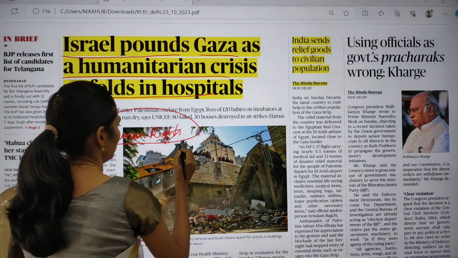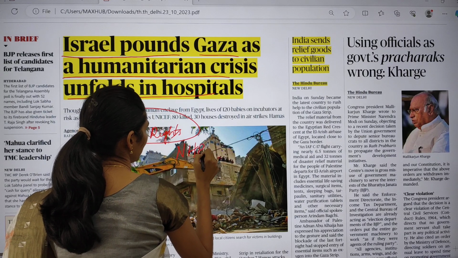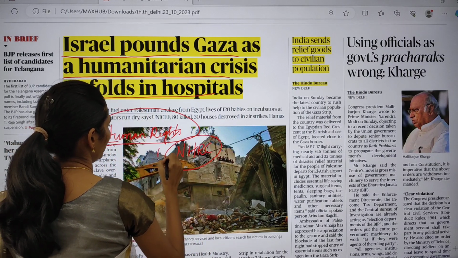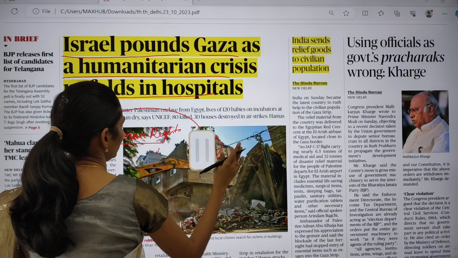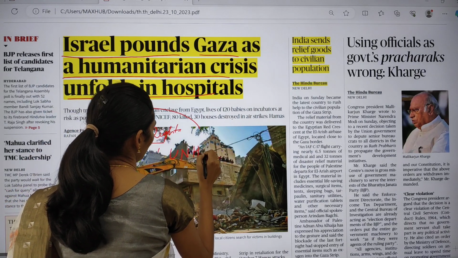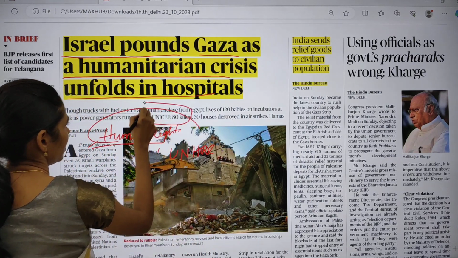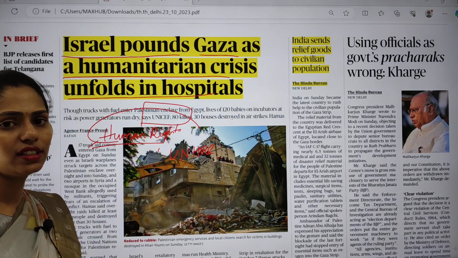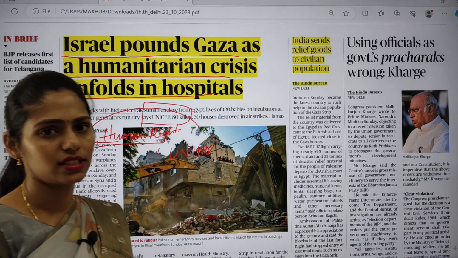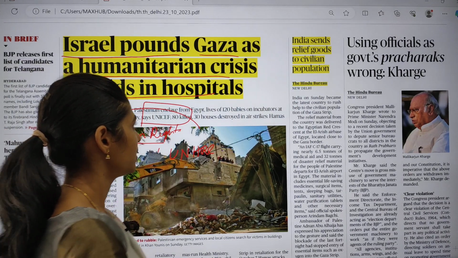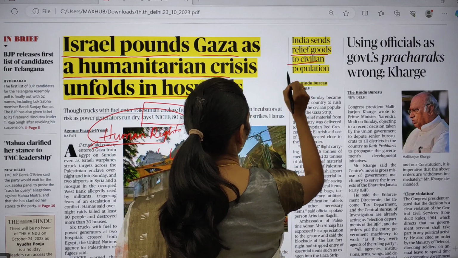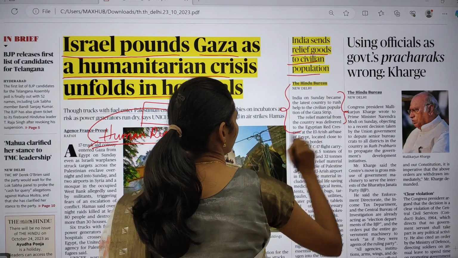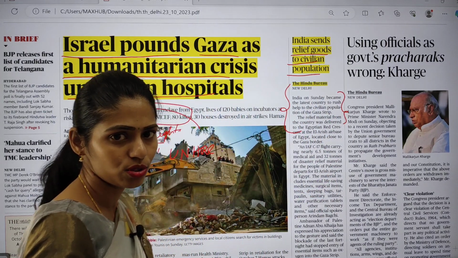So here there will be involvement of the NHRC, the United Nations Human Rights Council will be there, and even UNICEF is involved here because about 120 babies lost their lives who were present in the incubators. Because of all these things, yes, it is a great humanitarian crisis that we can see. Even India sent some relief goods to the civilian population to help. So this topic is also utmost important.